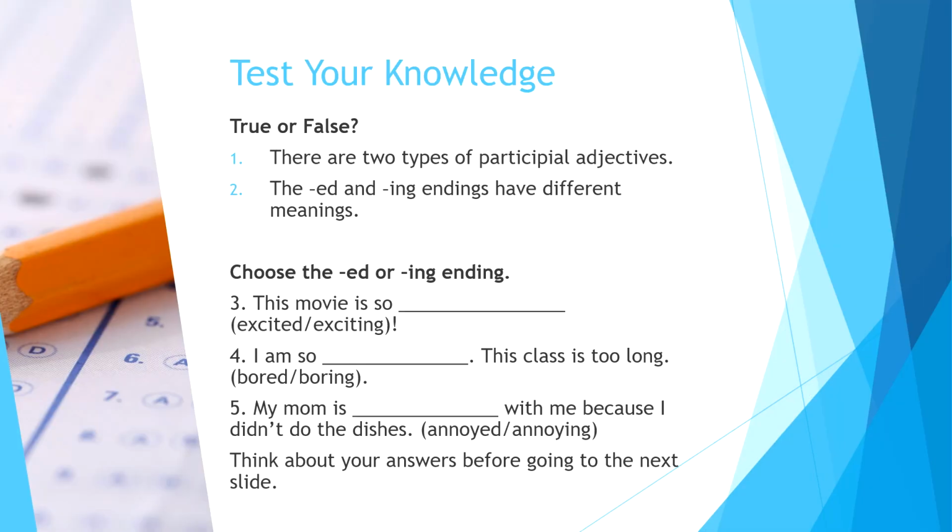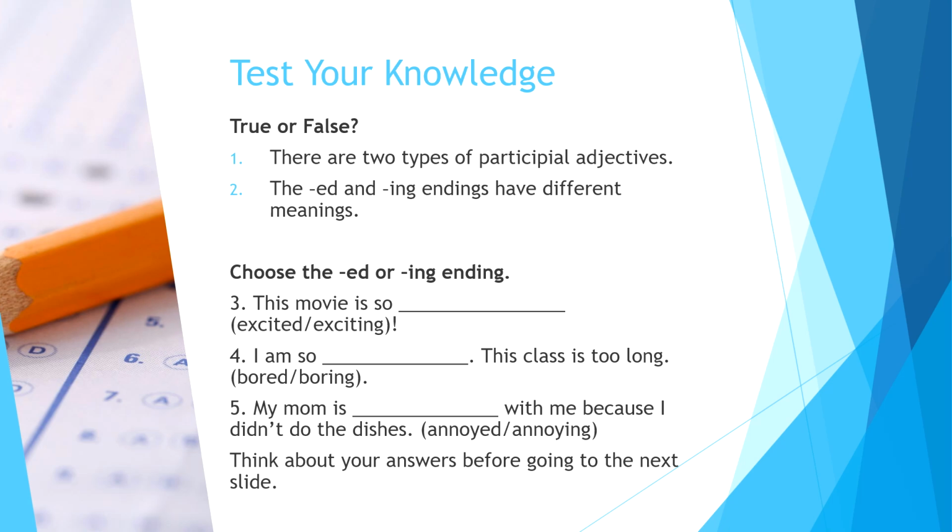All right, test your knowledge. Number 1, true or false? There are two types of participial adjectives. Number 2, the ed and ing endings have different meanings, true or false. Think about your answer. And then for numbers 3, 4, and 5, choose whether we want ed or ing.